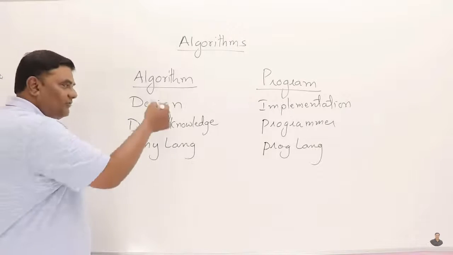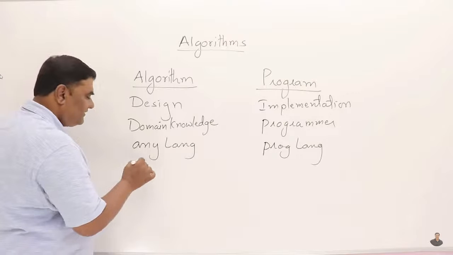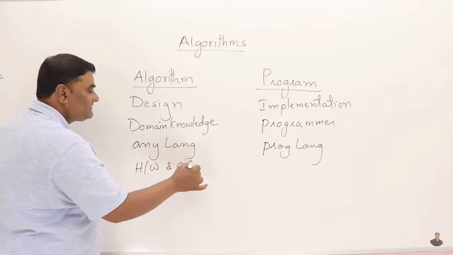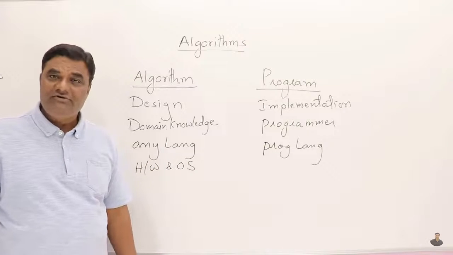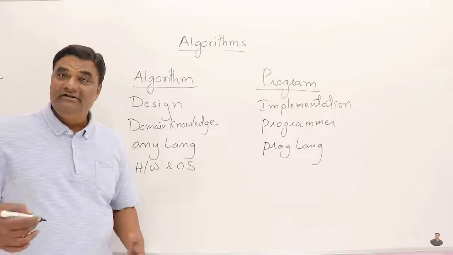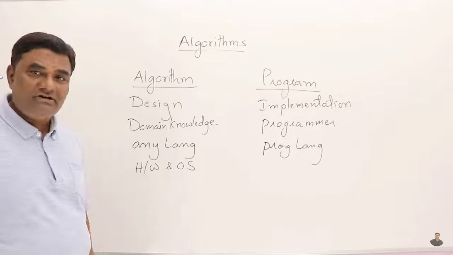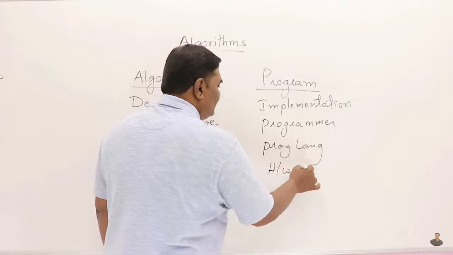The next, one more important thing here is, when you write an algorithm, it is hardware and software, meaning operating system, independent. It's not dependent on hardware, what machine you are going to use, what the configuration of the machine is, and what the operating system is, either Linux or Windows. We don't bother about it. But when you write a program, it is dependent on hardware and operating system.